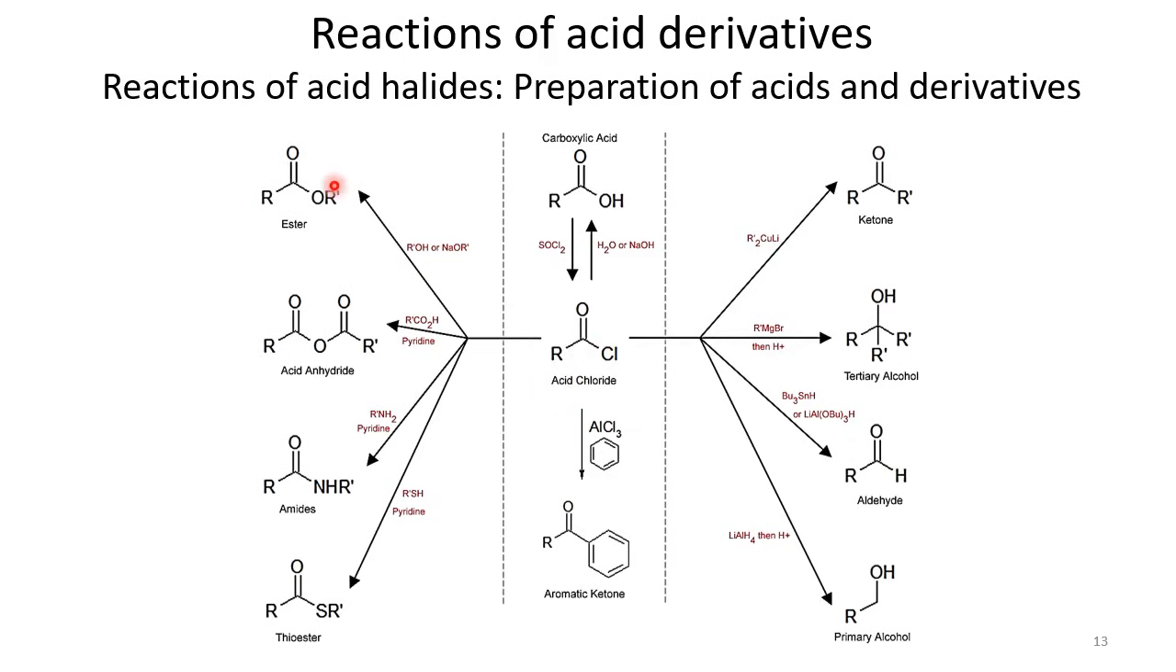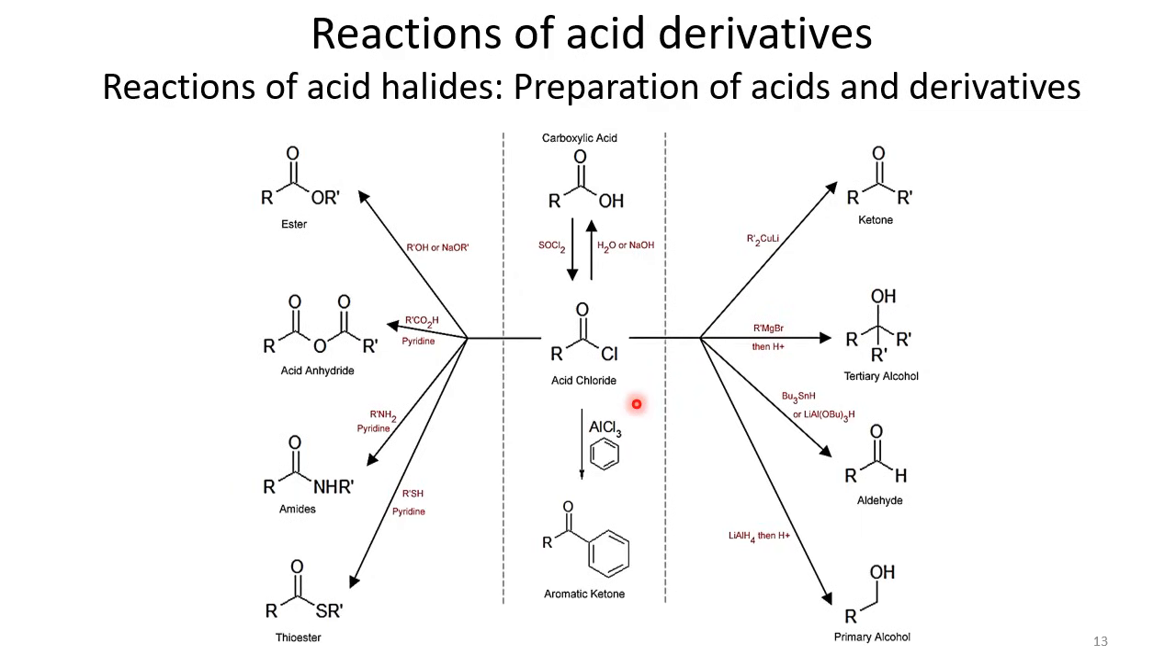Apart from this reaction, these acid chlorides can be used to convert the acid into other derivatives of this carboxylic acid. Just like when acid chlorides are treated with water, they convert back to carboxylic acid. When treated with alcohol, they go to ester moieties. If they are treated with another carboxylic acid, we get acid anhydride. When they are treated with amine, we get amides. Or when they are treated with thiol type of compounds, then we get thioester.